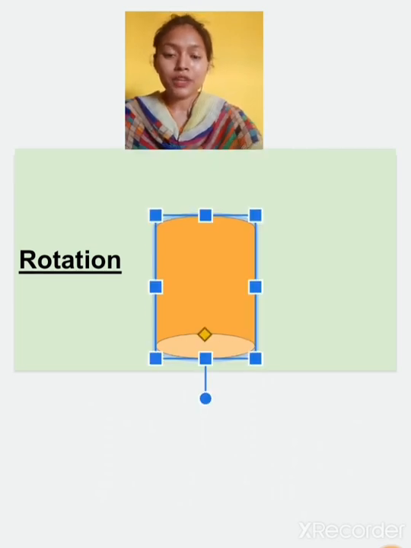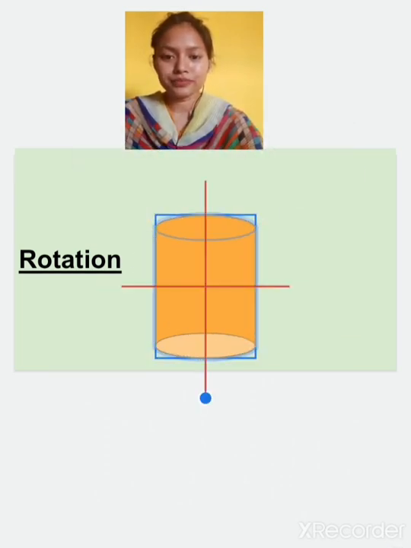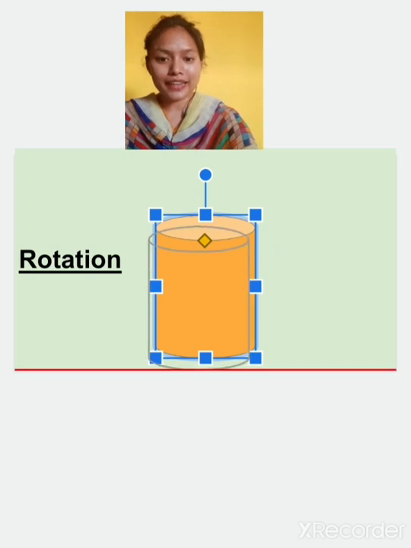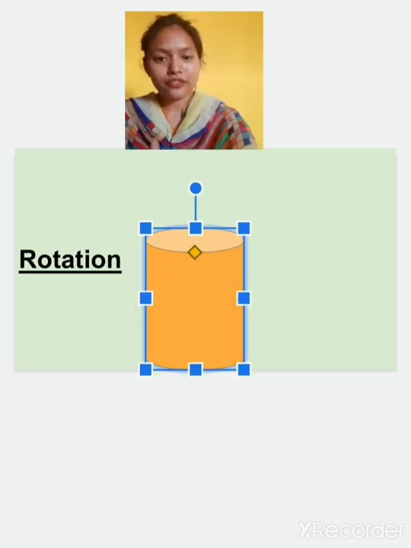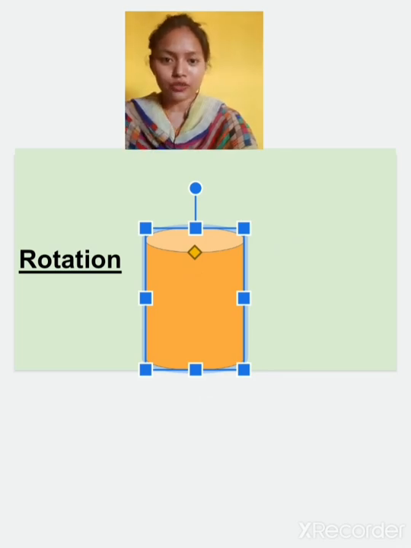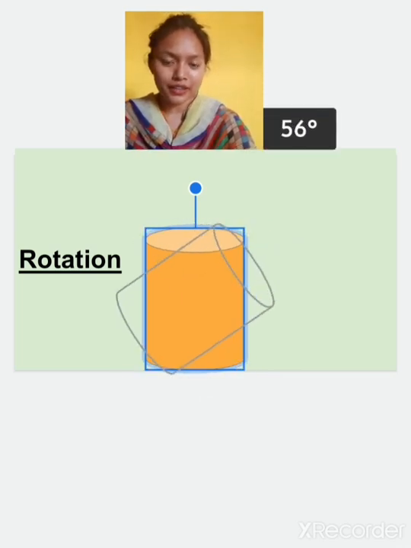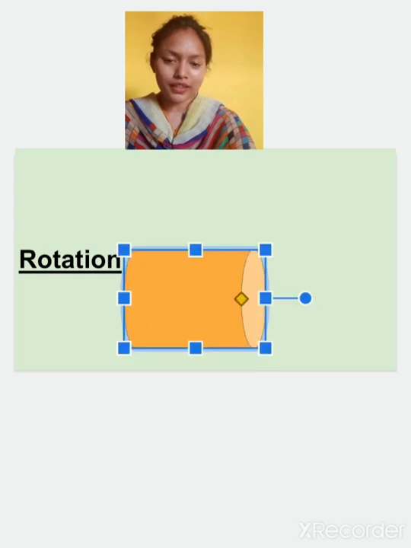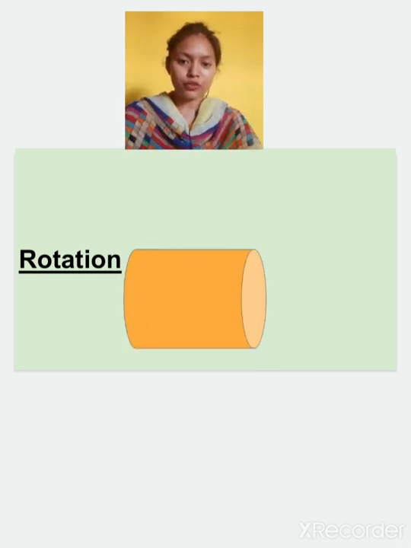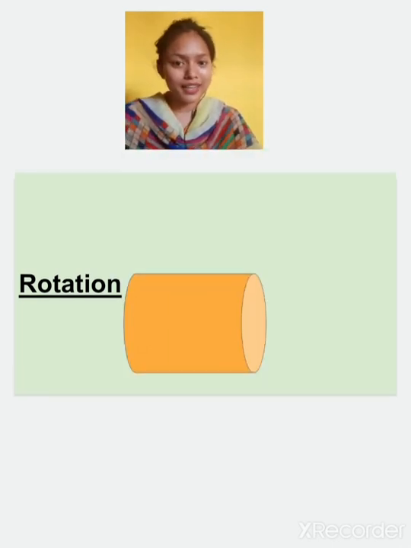If I say rotate the figure 90 degree, or rotate the figure 1/4, 1/4 means 90 degree. So we will rotate this figure 90 degree. So after 1/4 rotation, this figure will look like this.